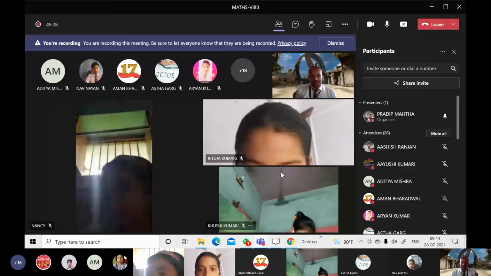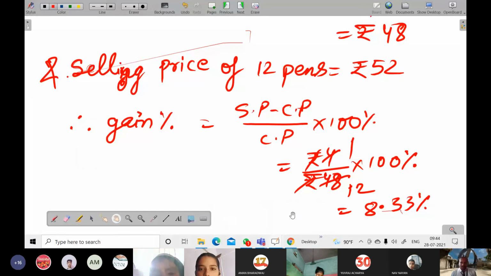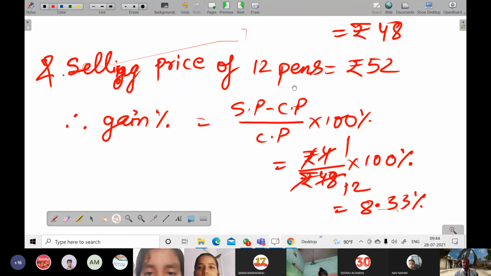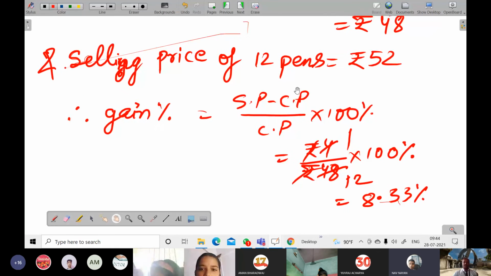Is it clear? Sir, you have multiplied by 12, but I have found it for 1 pen only. For reducing that, you can do it as 12 or as 1, no problem. In percentage, slight changes in decimals will not be considered. Sir, my answer is correct, no? Yes. 8.25% is coming for me. Okay, that is also right.